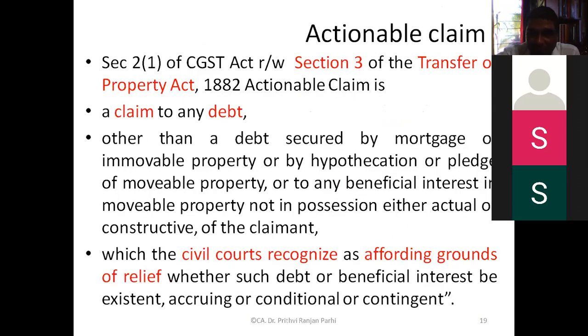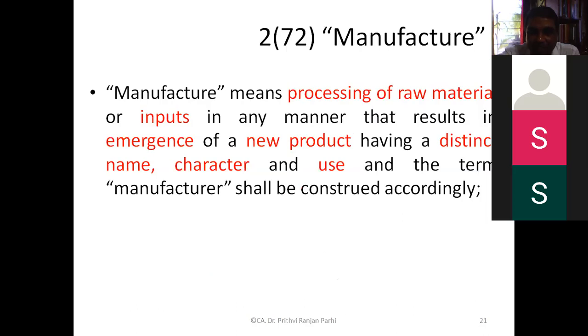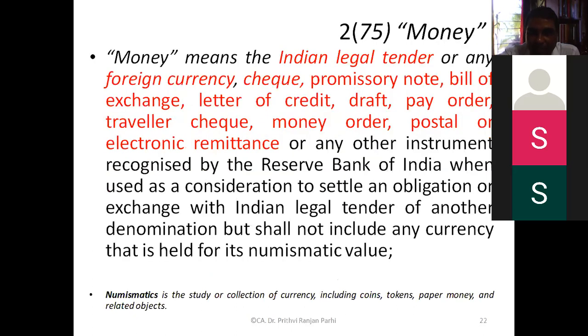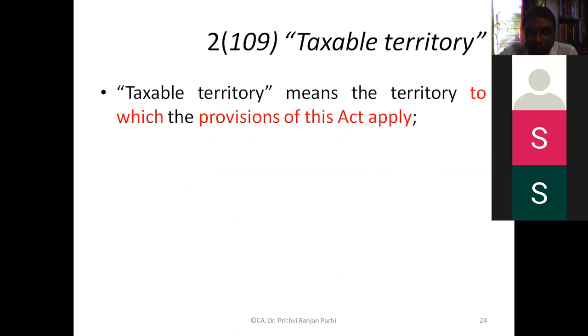Actionable claims I explained you just now. Agent is definitely relevant. Just have a broad idea. We'll be discussing some issues relating to agency. Factor, broker, commission agents, all these things are agents. There is a concept of del credere agency that also we had discussed. Manufacturer we know. Taxable supply: you have understood supply. Taxable supply means only those supply on which tax is levied.